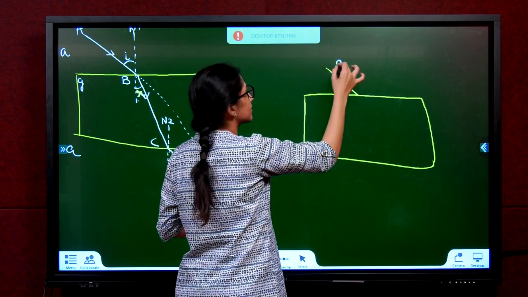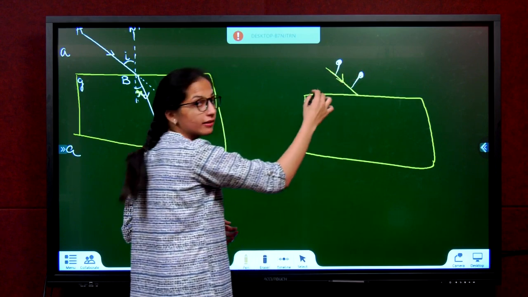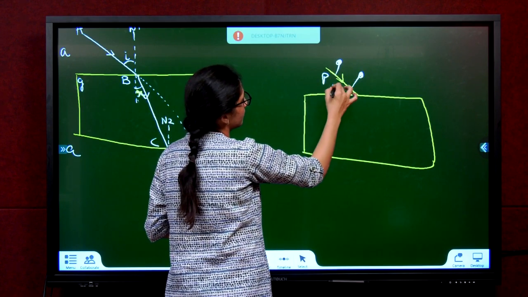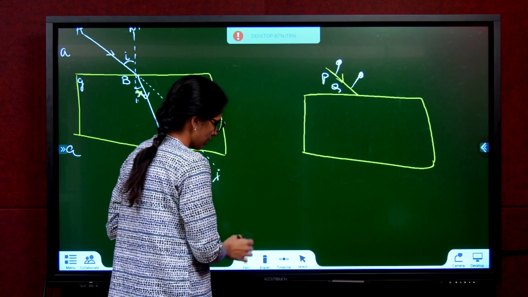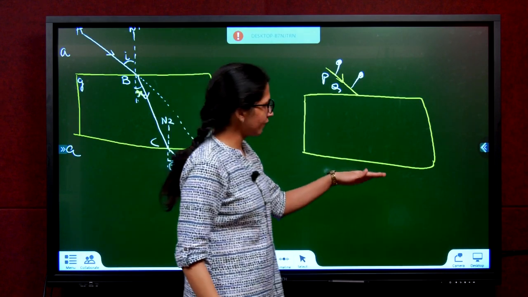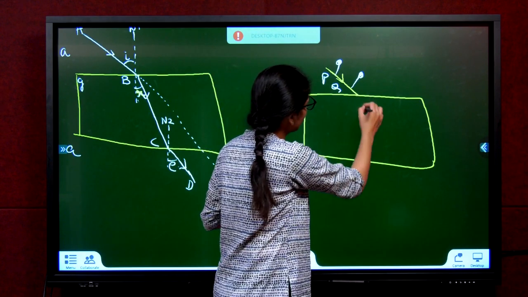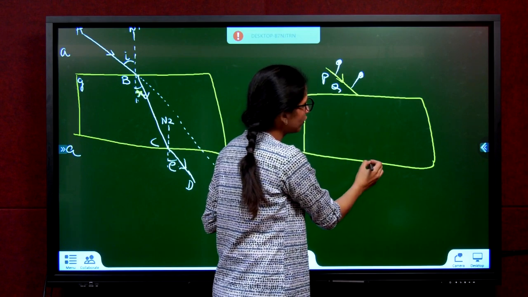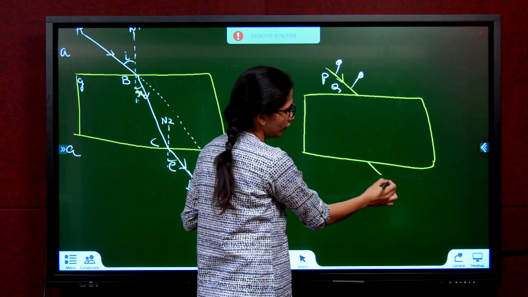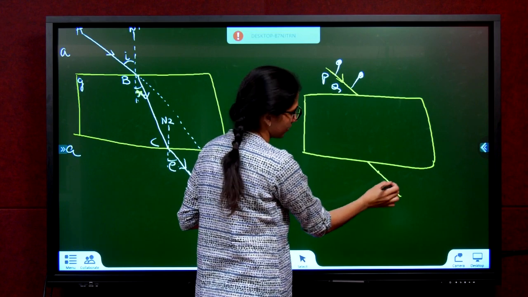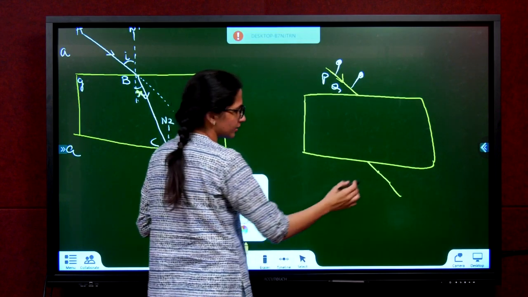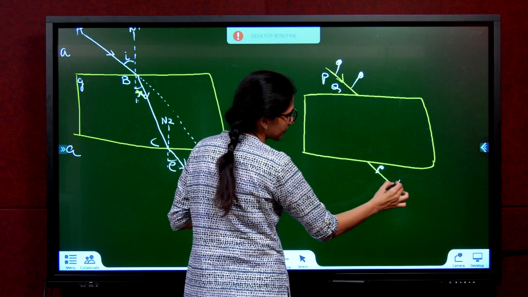Place 2 pins on this ray. Name it PQ. Go on the other side of the glass slab and try to view where the pins are. Wherever you see the images, place the pins there.